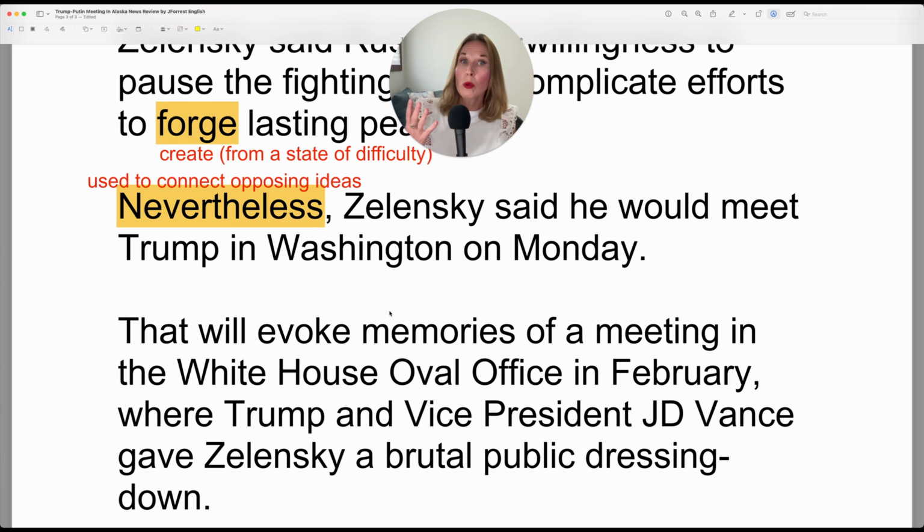Or you can go to a certain location and say, this park evokes memories of my wedding, because maybe you got married in a beautiful park that looks similar to this one. So it sounds very advanced. It sounds more advanced than saying, this park reminds me of my wedding. But that would be the equivalent.